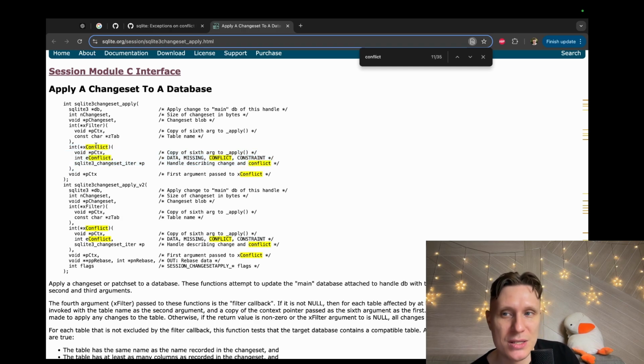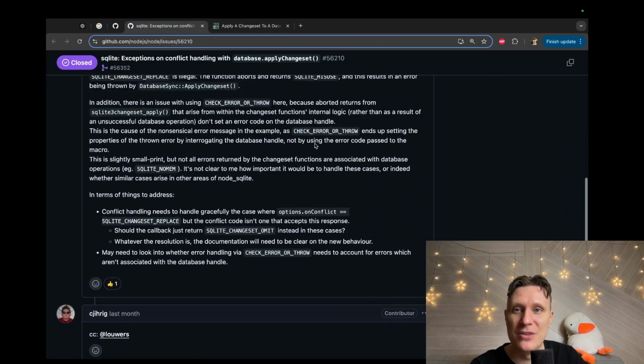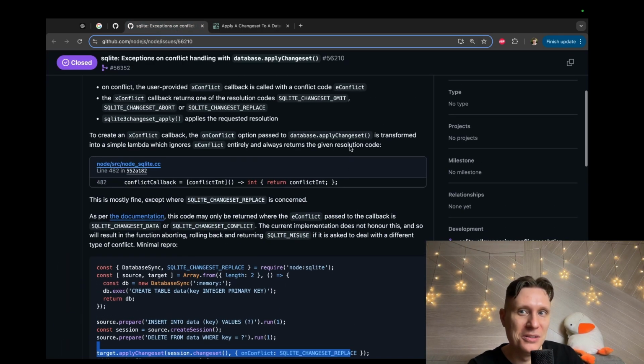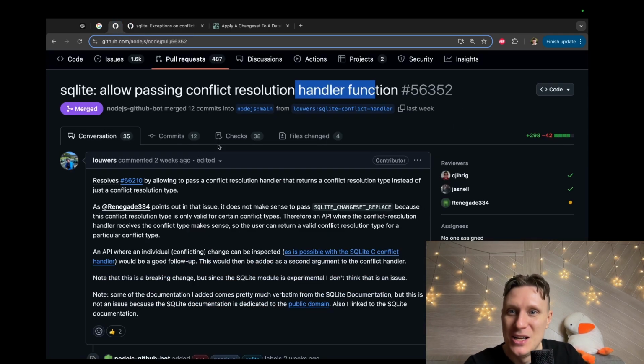I assume we can pass some xConflict callback here. And it will be called on conflict, and it will pass context, some ID of the conflict, and some, I don't know, something. Okay, we need to implement this instead of every time passing this one. Oh, this is extremely hard to understand. So let's check the code.